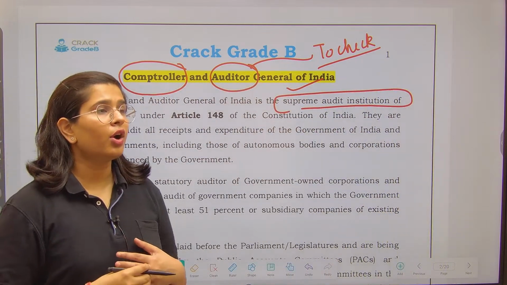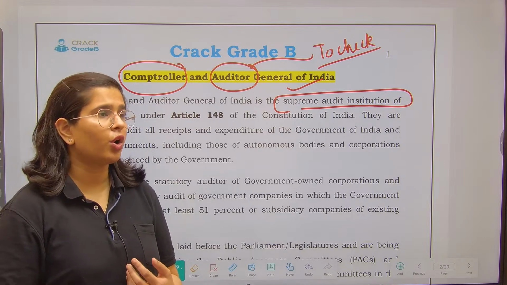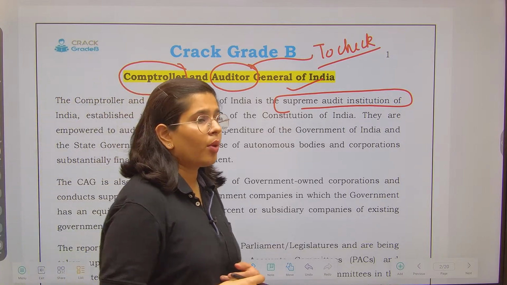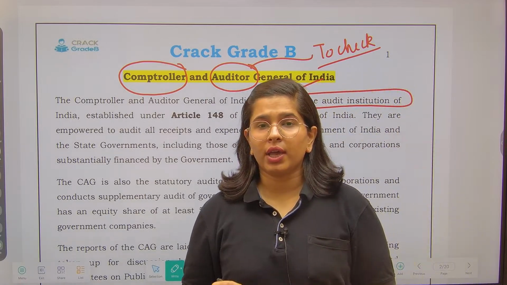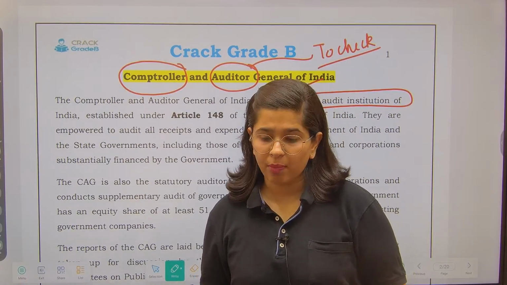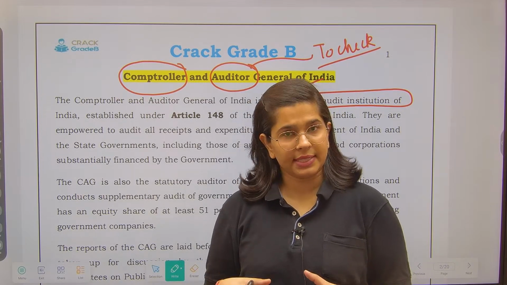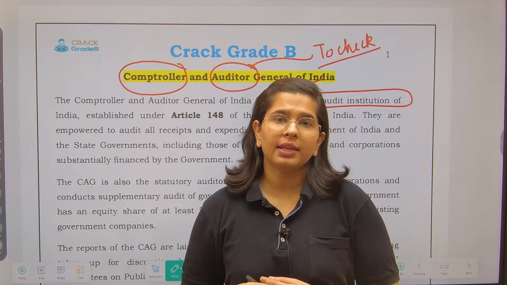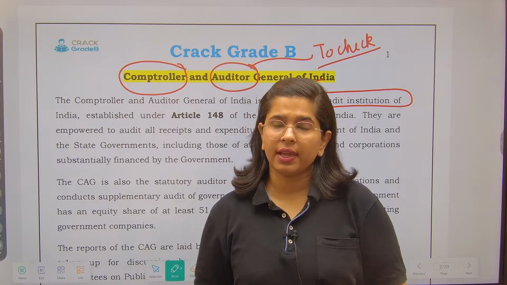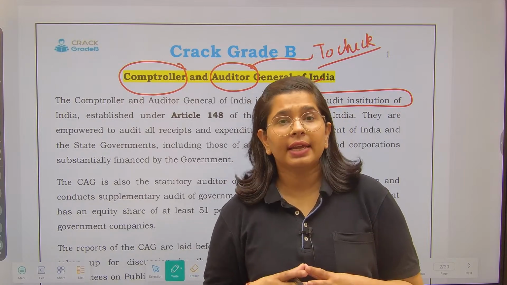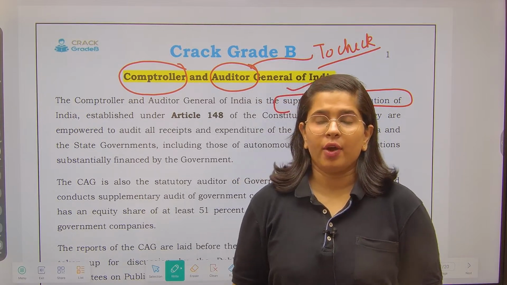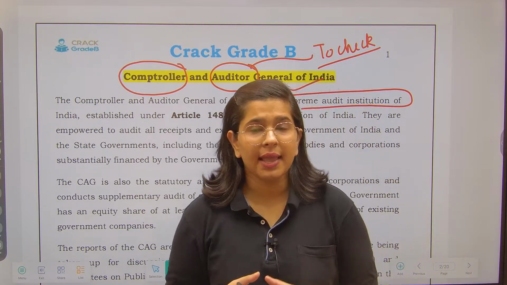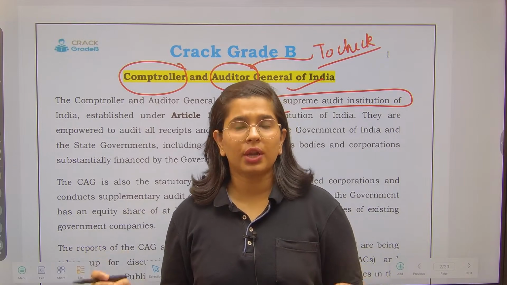And Comptroller and Auditor General, in the British sense, also had the meaning that the Comptroller and Auditor General of India used to authorize the payments from the consolidated fund of the state, right? But our Indian Comptroller and Auditor General does not have such powers. He does not have the power to authorize expenditure.